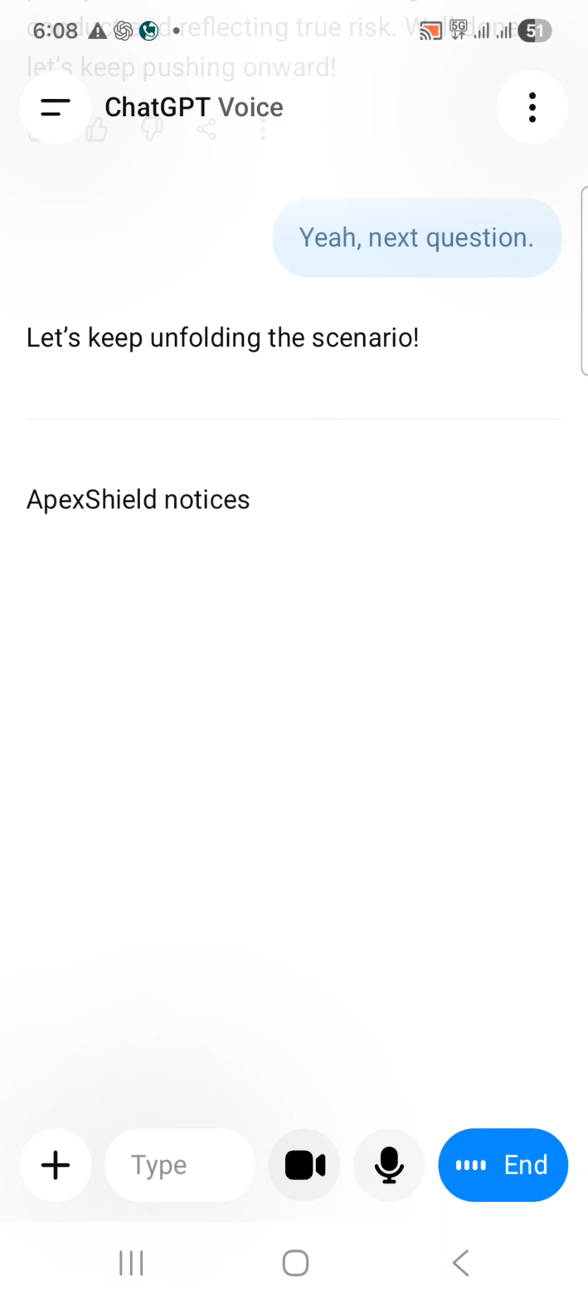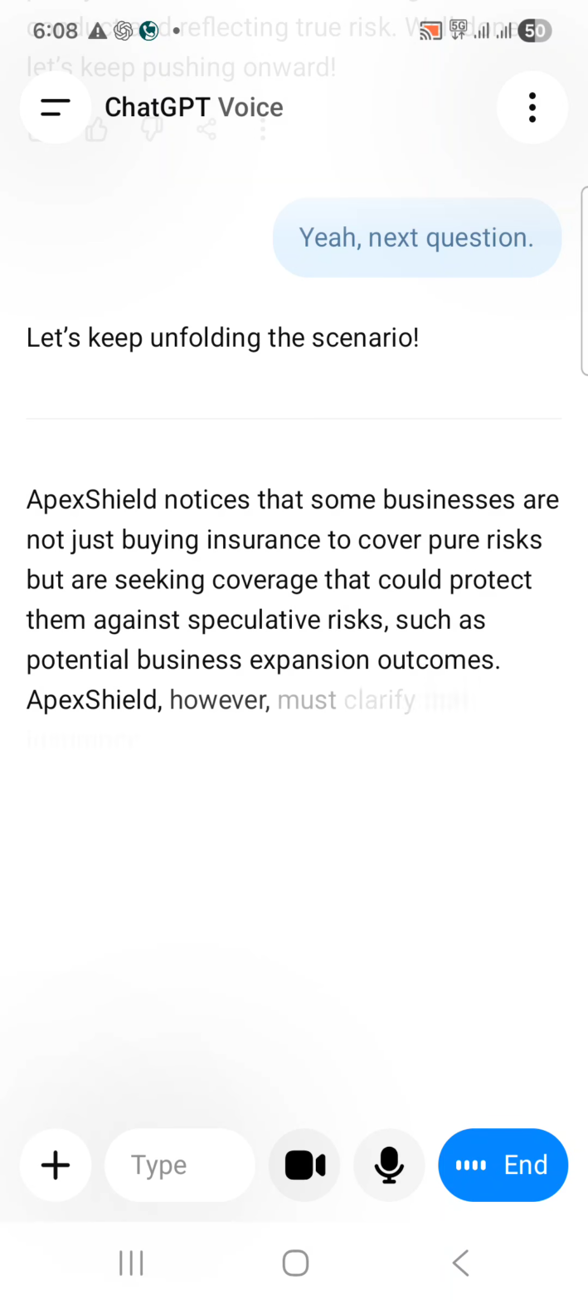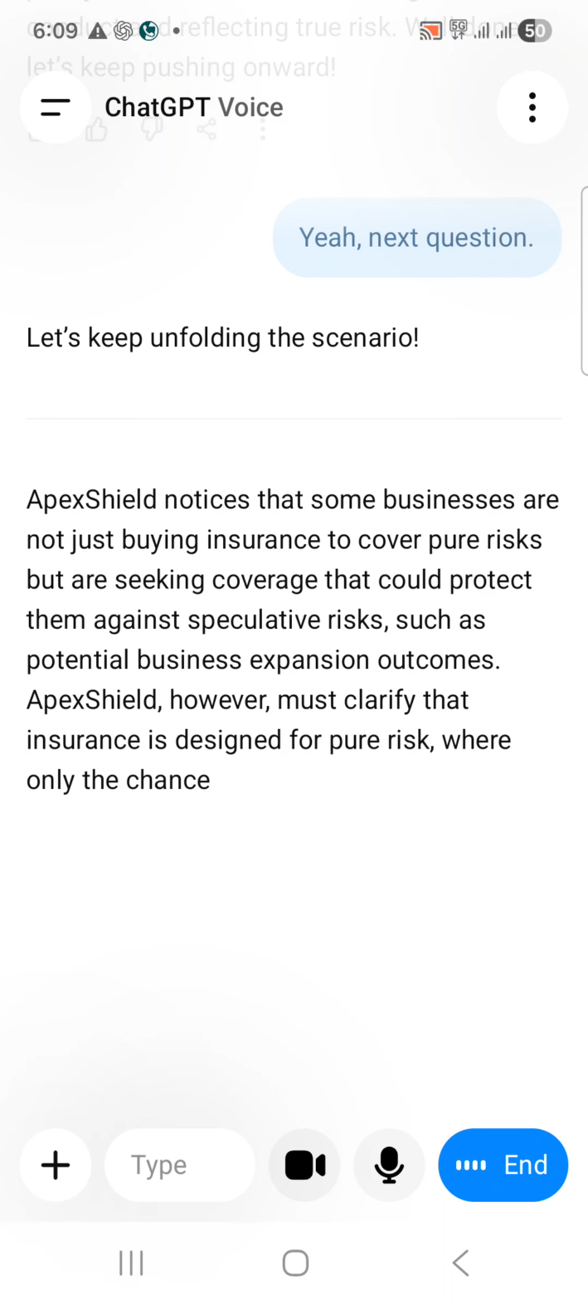Let's keep unfolding the scenario. Apex Shield notices that some businesses are not just buying insurance to cover pure risks, but are seeking coverage that could protect them against speculative risks, such as potential business expansion outcomes. Apex Shield, however, must clarify that insurance is designed for pure risk, where only the chance of loss exists.